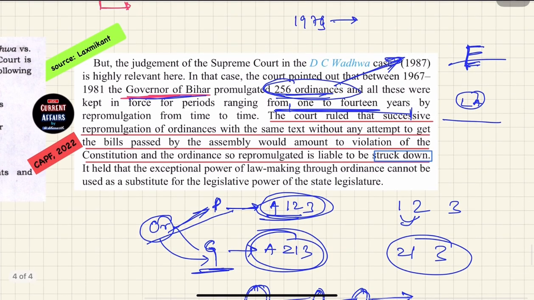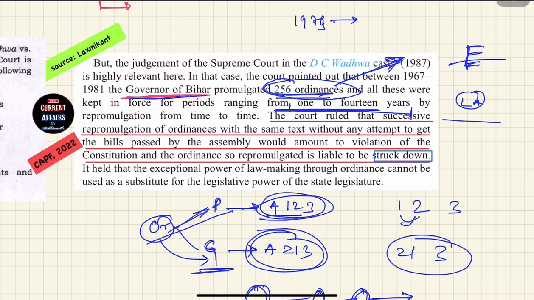So in this case, DC Wadhwa versus State of Bihar, the Supreme Court said that the successive re-promulgation of ordinances with the same text, without any attempt to get the bill passed by the assembly, will be struck down. You have to make an attempt so that the state legislative assembly passes that bill and makes a proper act. You have to ask the state assembly. It is their job, it is not the job of the governor.